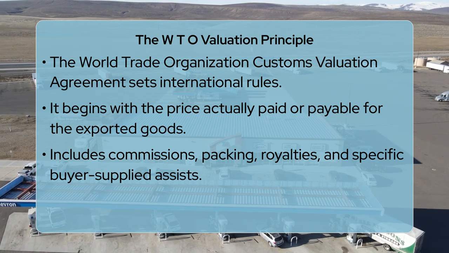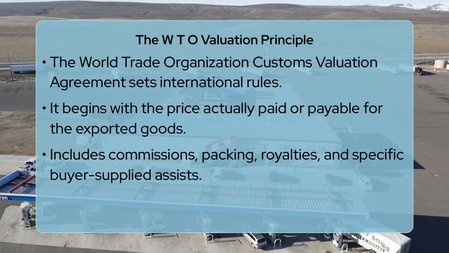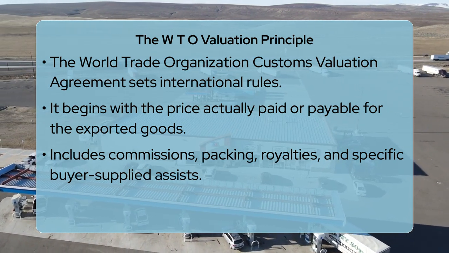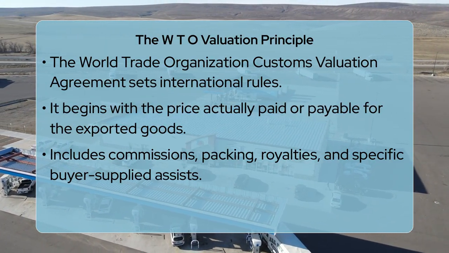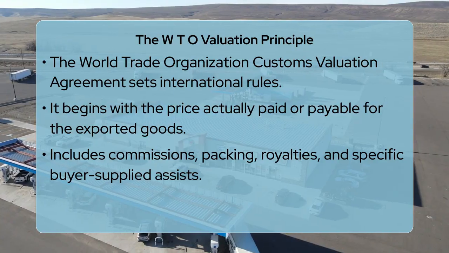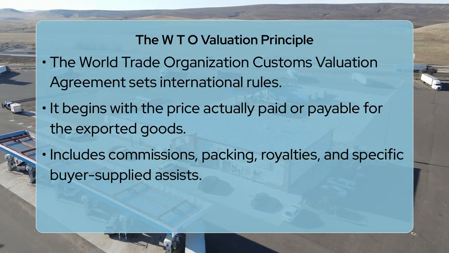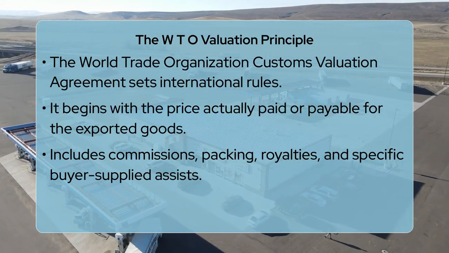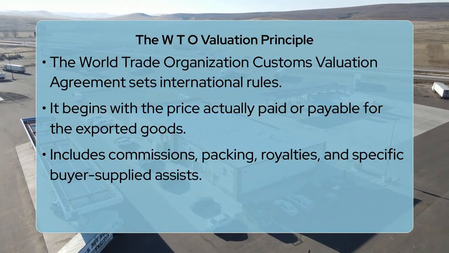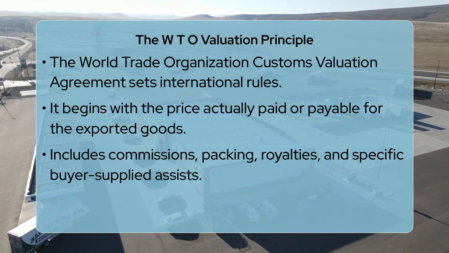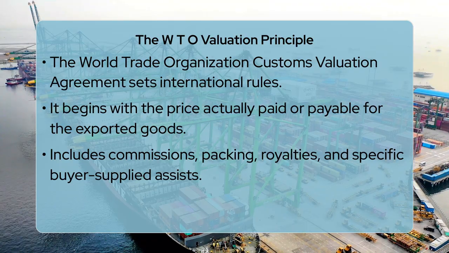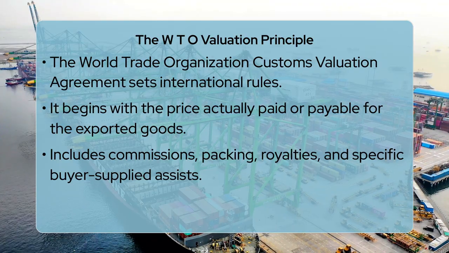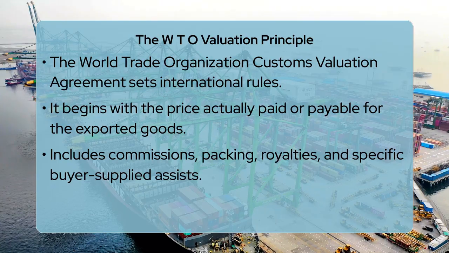However, it is not just the invoice price. It also includes certain additions to that price. These additions can cover things like commissions, packing costs, royalties, license fees, and the value of certain goods or services supplied by the buyer, often called assists, that are used in the production of the imported goods. It is a comprehensive approach to ensure a fair and consistent valuation.